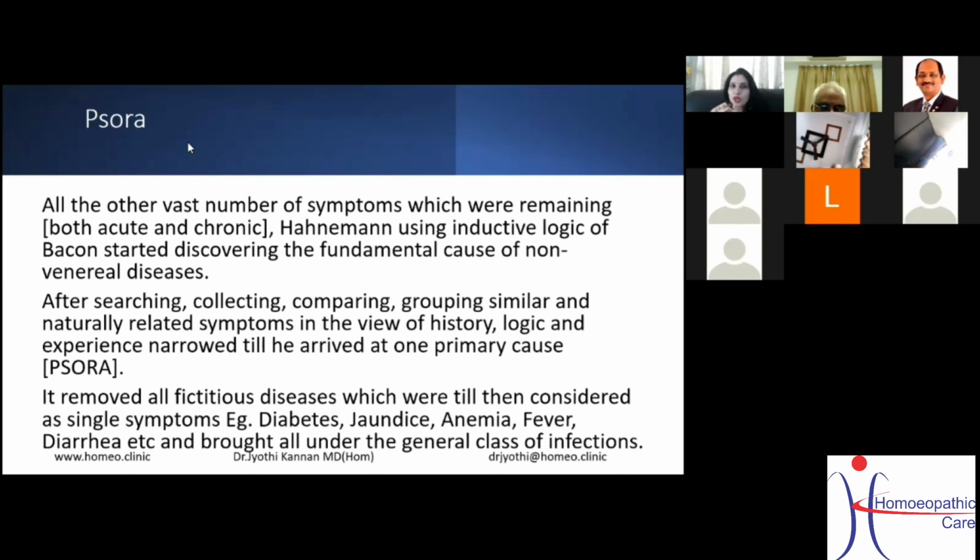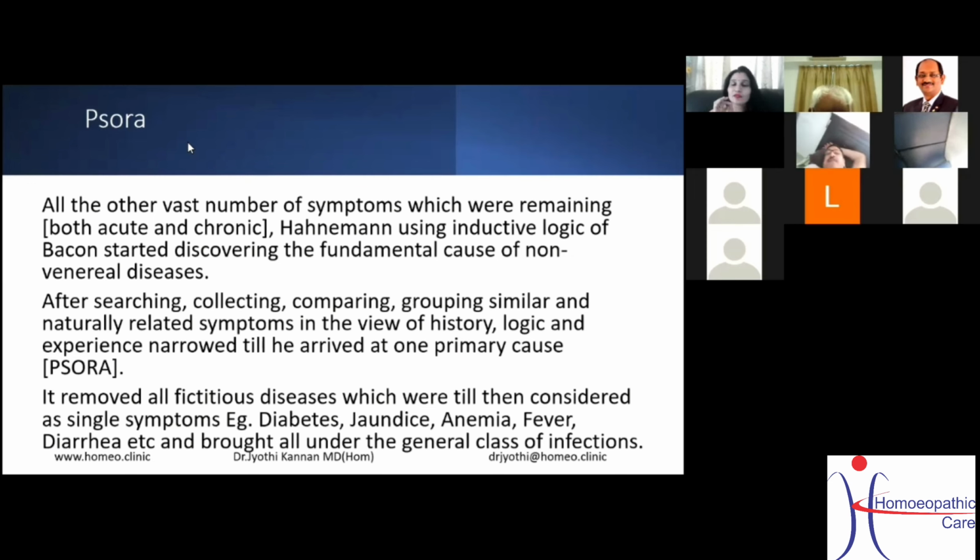Now, what is the inductive logic of Bacon? For second years or third years who have not studied logic, I'll just give about 2 lines. Logic is nothing but reasoning. Reasoning can be done in 2 ways, that is inductive and deductive. Inductive logic is most commonly used, and actually homeopathy is based on inductive logic.